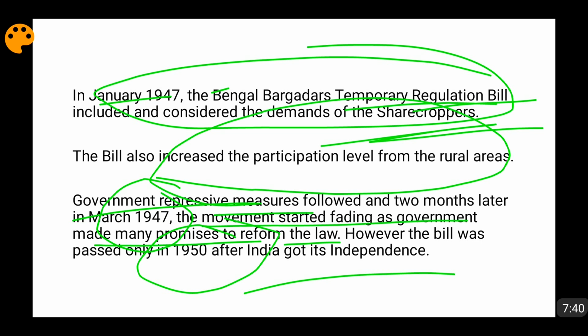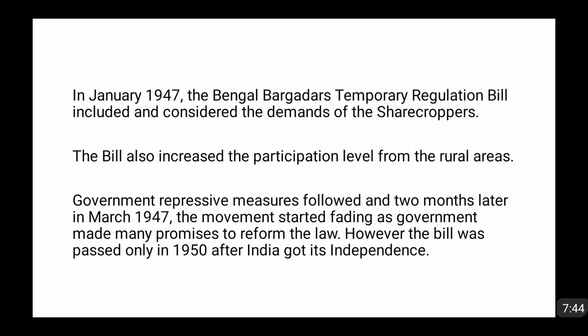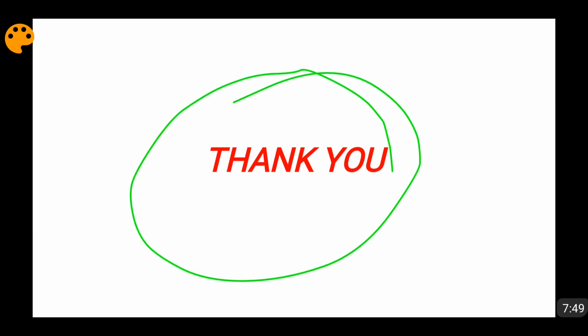So this was basically the Tebhaga movement, friends. It was successful, but after a certain time lag. It also has its own importance, especially in the Bengal region. A few important things you need to know: the Tebhaga movement is related to the North Bengal region. It is related to the Jotedars, who were a level between the Zamindars and the sharecroppers. And the main objective of this movement was to reduce the land tax from 50% to 33.33%.